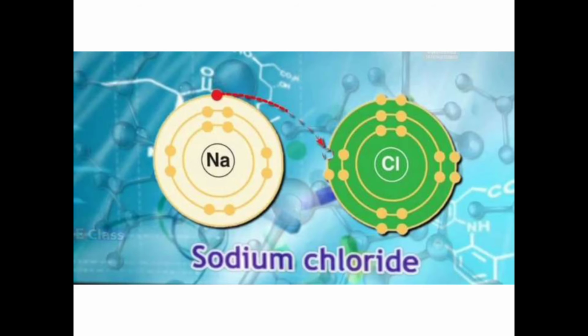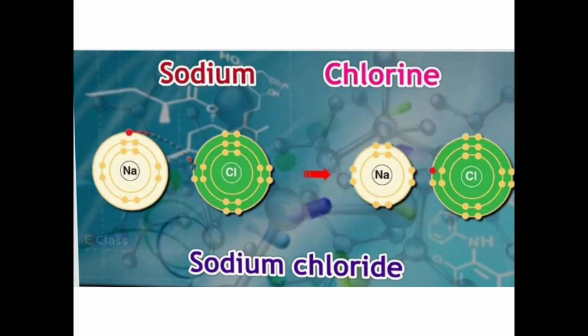So what is valency? The valency of an ion is equal to the magnitude of the positive or negative charge on it. An ion forms the same number of ionic bonds as its valency. Now how many bonds are formed here? Only one. Na plus, Cl minus. They have valency 1, so only one bond will be there.